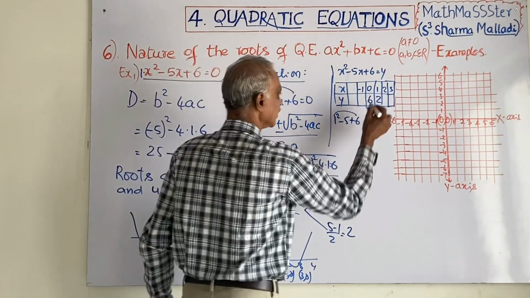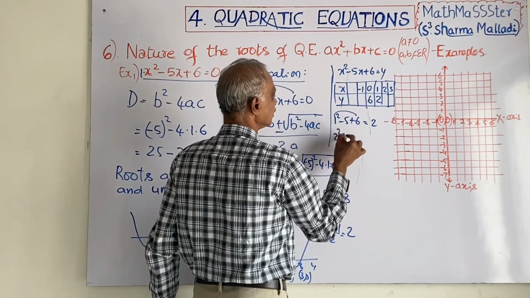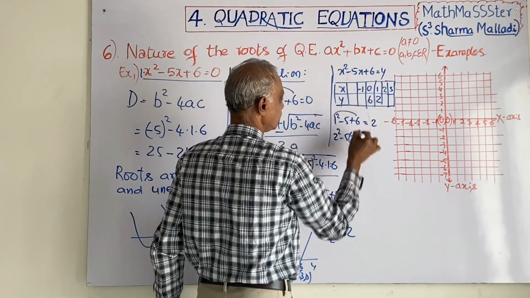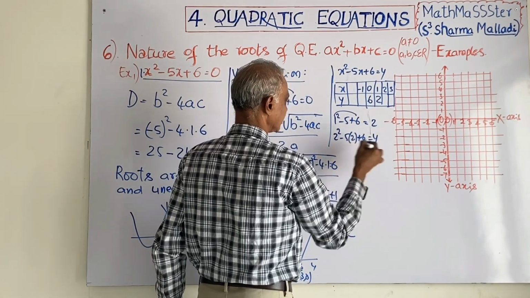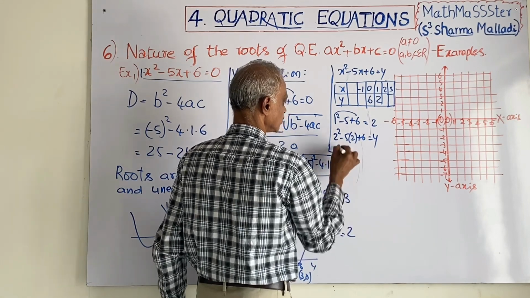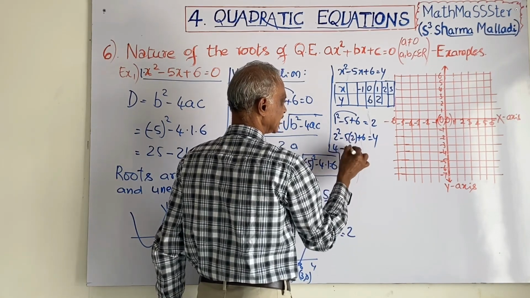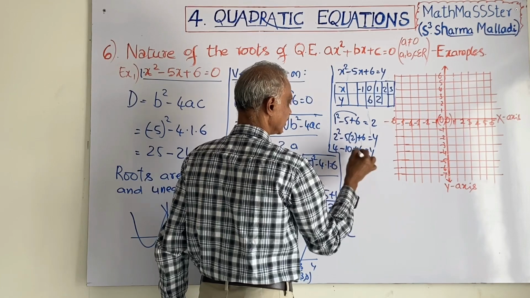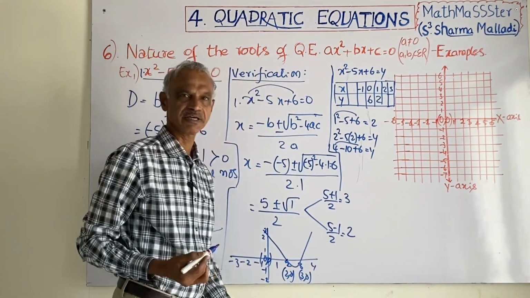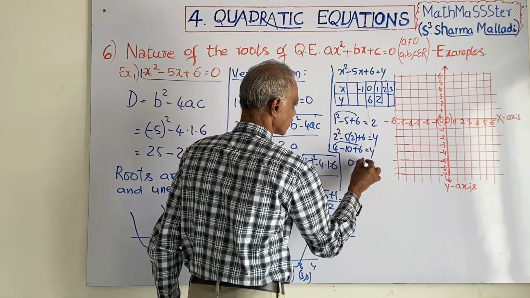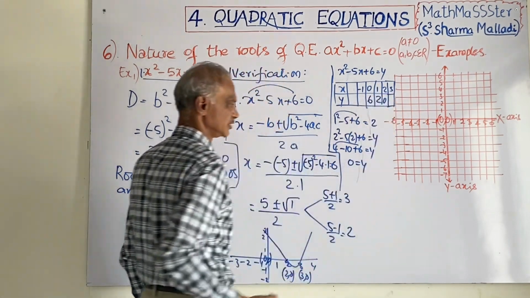Now anyway we will substitute: 2 square minus 5 into 2 plus 6 is equal to y. 2 square means 4, 5 twos are 10, plus 6. 6 plus 4 is 10, 10 minus 10 is 0. So y is 0.